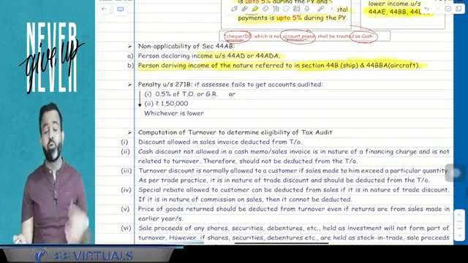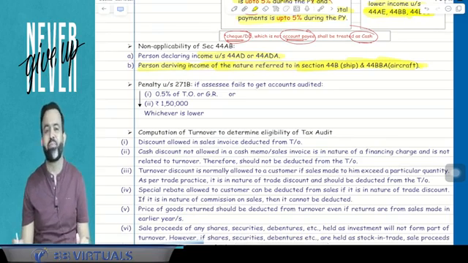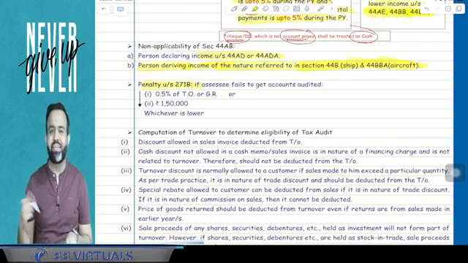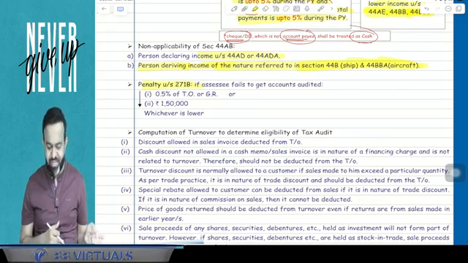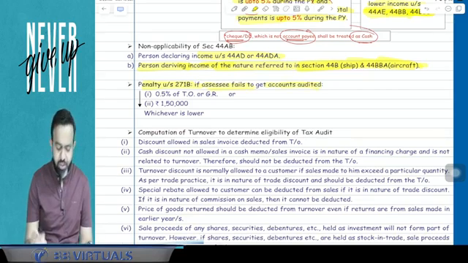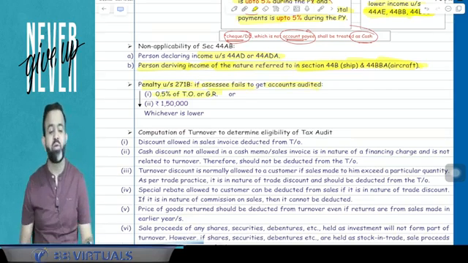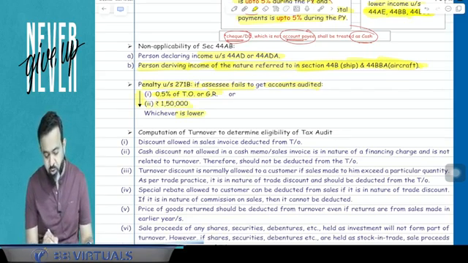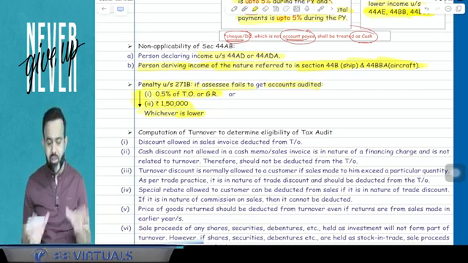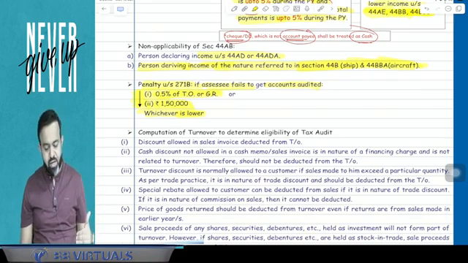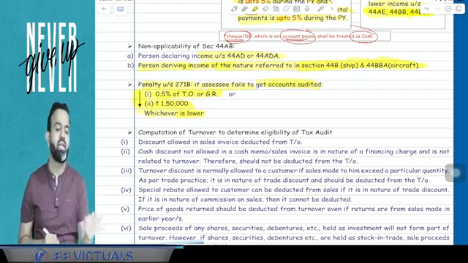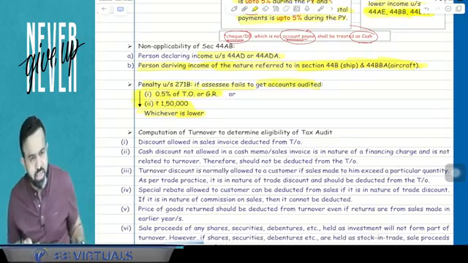Now next part. If you have not audited your books of accounts, then guys, there is a penalty under section 271B. And this penalty, we always tell our clients that the penalty is 1,50,000, but it's not exactly 1,50,000. If assessee fails to get accounts audited, then the penalty is 0.5% of turnover or gross receipt or 1,50,000, whichever is lower. So what I'm saying is that penalty is applicable under section 271B. If assessee fails to get accounts audited, then 0.5% of turnover or gross receipt or 1,50,000, whichever is lower, is your penalty. You got my point or not?